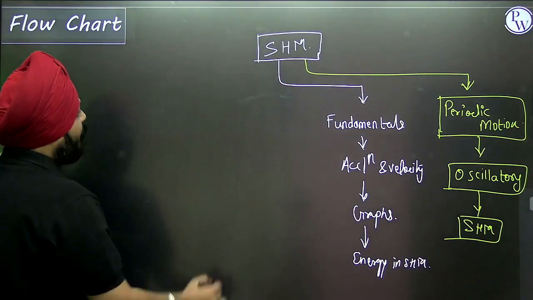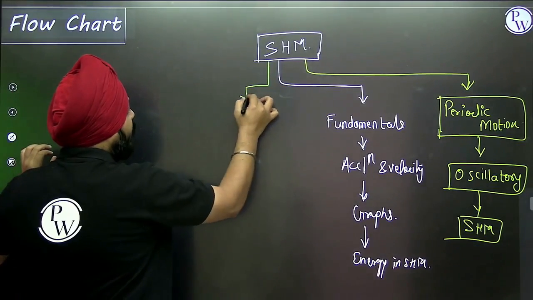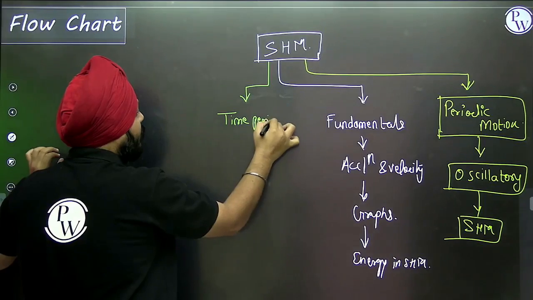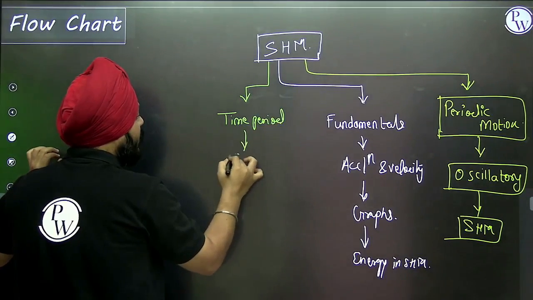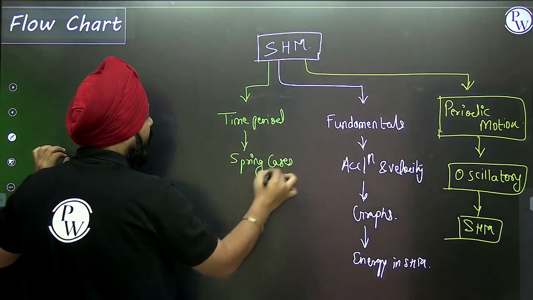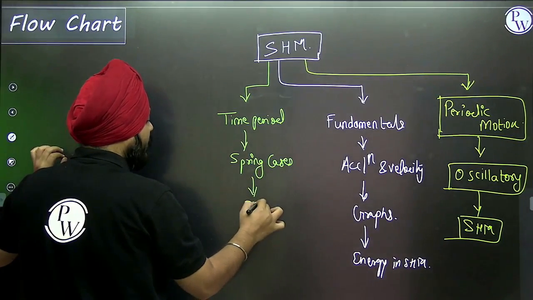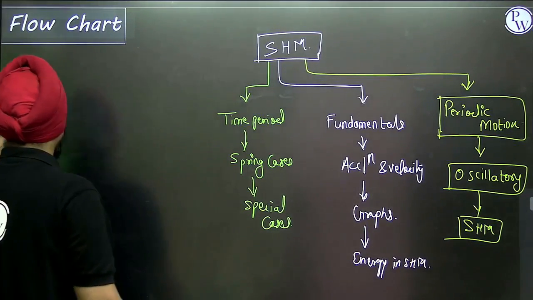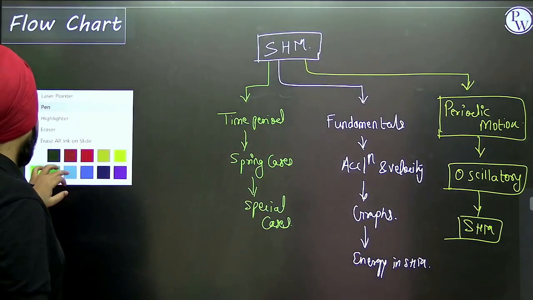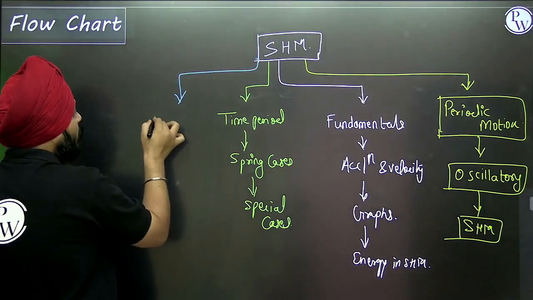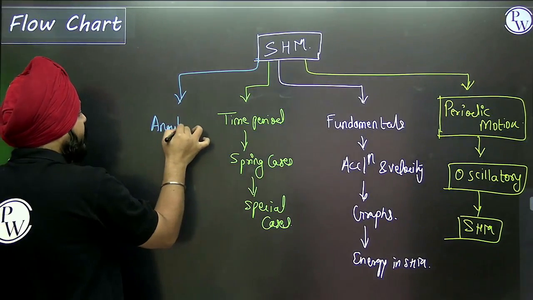The third part of SHM moves forward toward the time period of an SHM, in which there are some spring cases and some special cases, and the relevant formulas. After that, the last part moves on to the concepts of angular SHM.